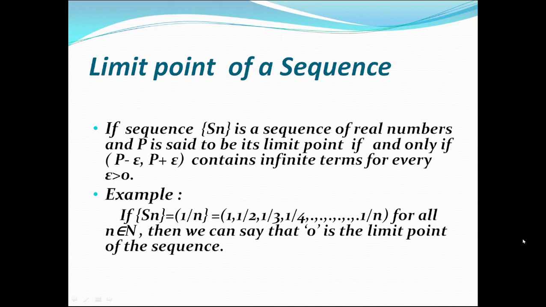Now, what is the limit point of a sequence? If Sn is a sequence of real numbers, then P is said to be its limit point if and only if the interval P minus epsilon to P plus epsilon contains infinite terms for every epsilon greater than 0. For example, if sequence Sn is equal to 1 by n, then terms will be 1, 1 by 2, 1 by 3, 1 by 4, and so on to 1 by n for all n belongs to capital N. Then we can say that 0 is the limit point of the sequence 1 by n.